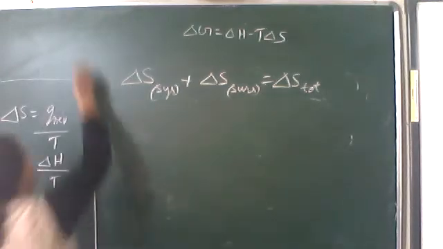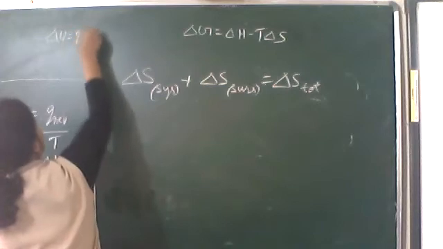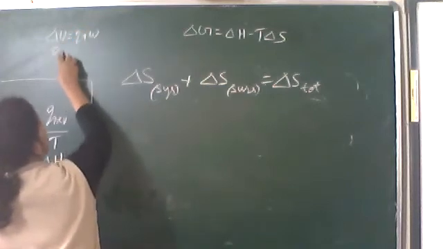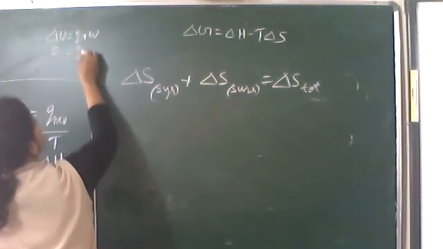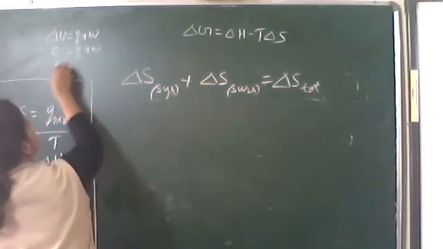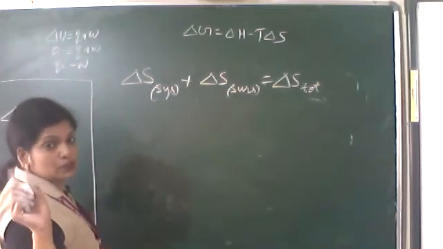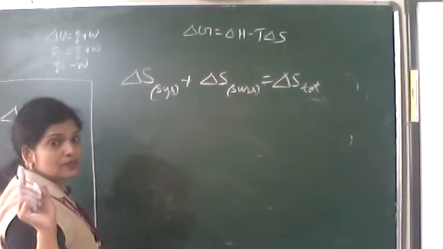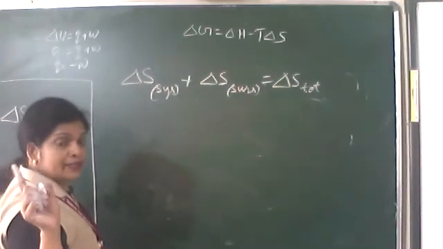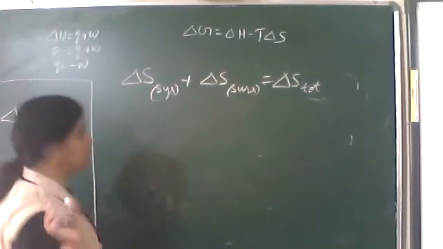That means an isothermal process. In an isothermal process, we learned that delta U is equal to Q plus W. Isothermal means delta U is 0, so Q plus W is 0, or Q is equal to minus W. You know that W, the reversible work, is minus 2.303 nRT log Vf upon Vi.